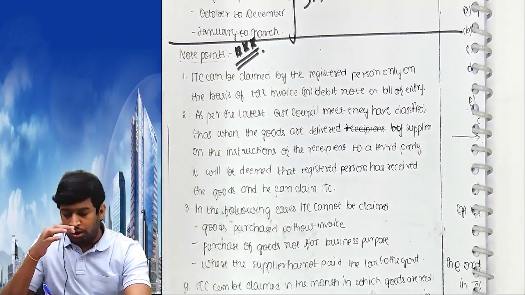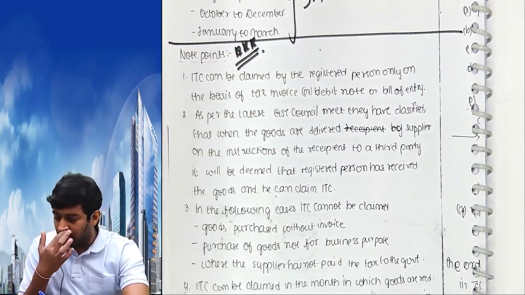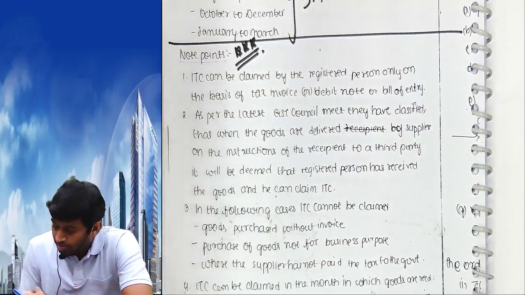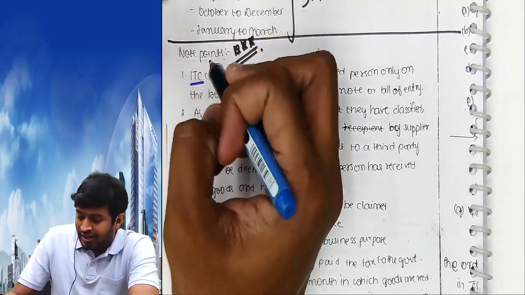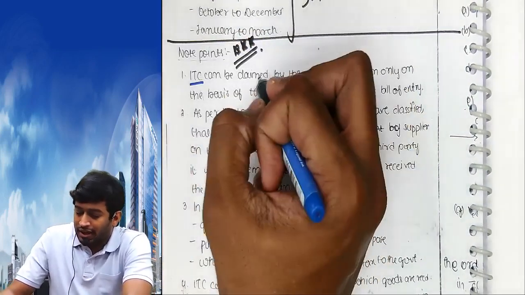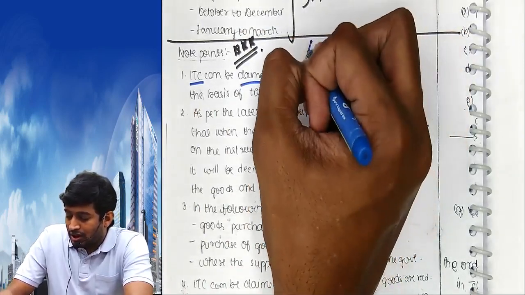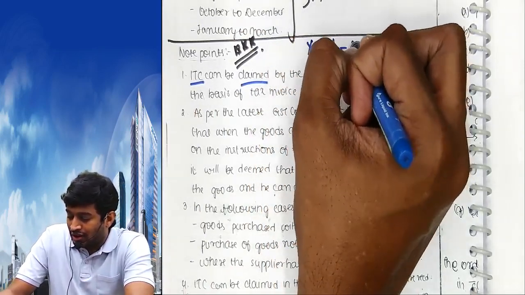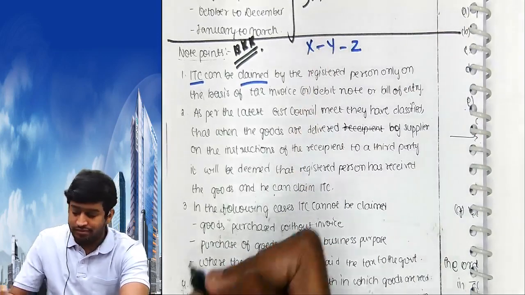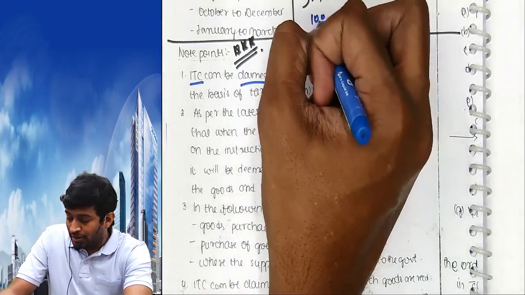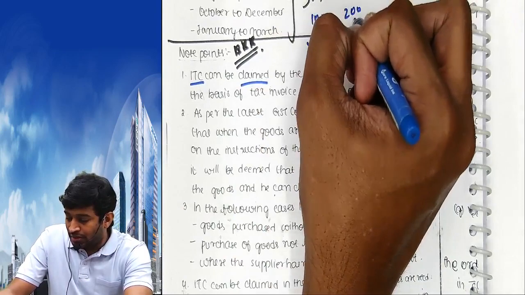Now be careful, note the important points. First one, input tax credit can be claimed. Listen, X sold to Y, Y sold to Z. 100 plus 12, 200 plus 24.